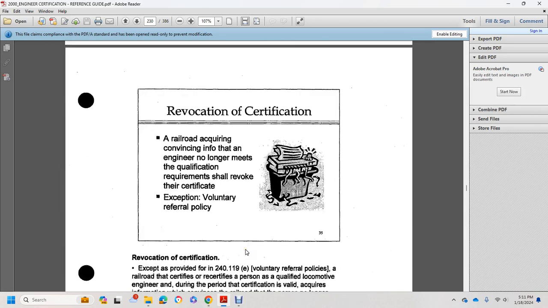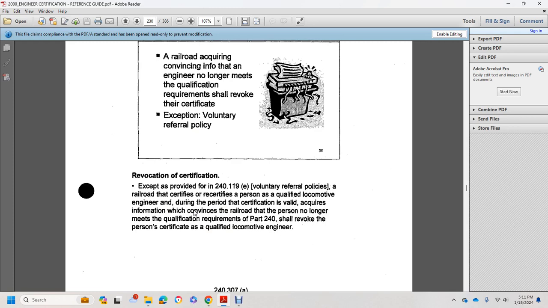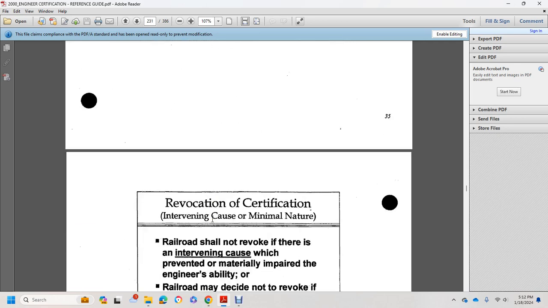A railroad acquiring information convincing it that the engineer no longer meets the qualification requirements shall revoke their certificate, with an exception for the voluntary referral policy. As provided in 240.119(e), with the voluntary referral policy of the railroad, a person certified or recertified as a qualified locomotive engineer has a valid certificate during the period of certification. A railroad that acquires information conveying instances that the person no longer meets the qualification requirements of Part 240 shall revoke the person's certificate as a qualified locomotive engineer.